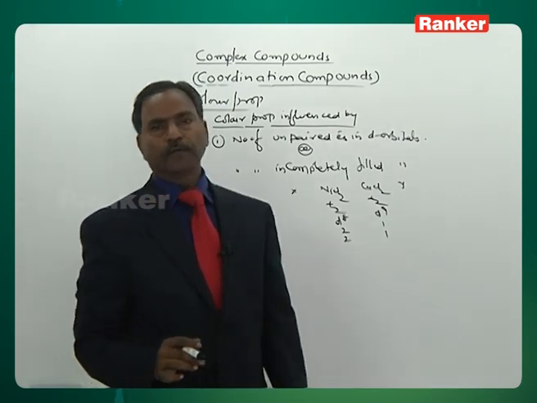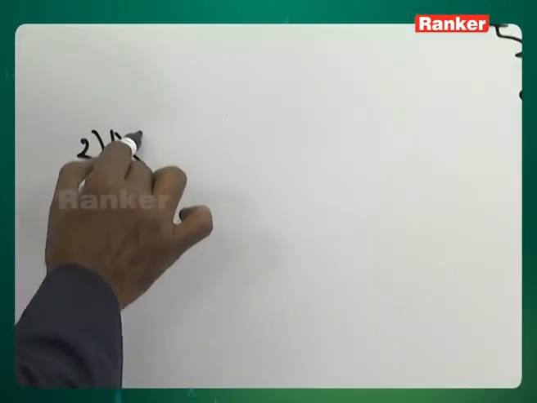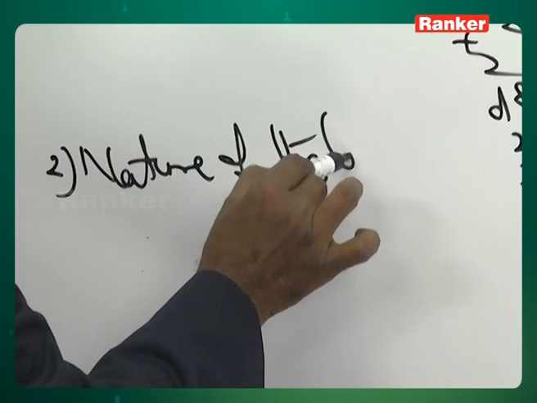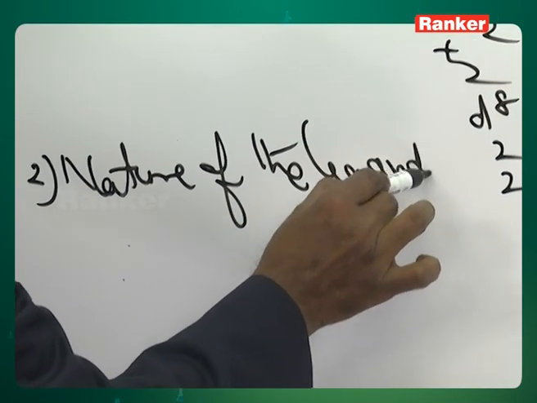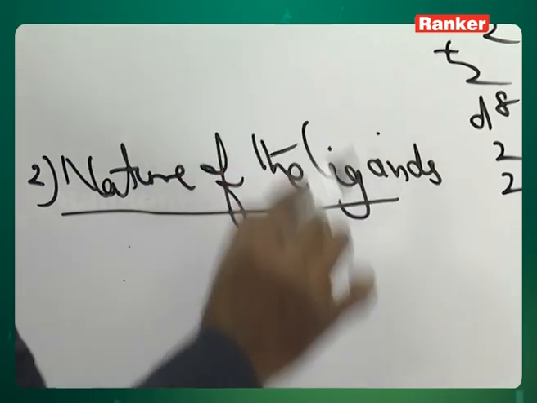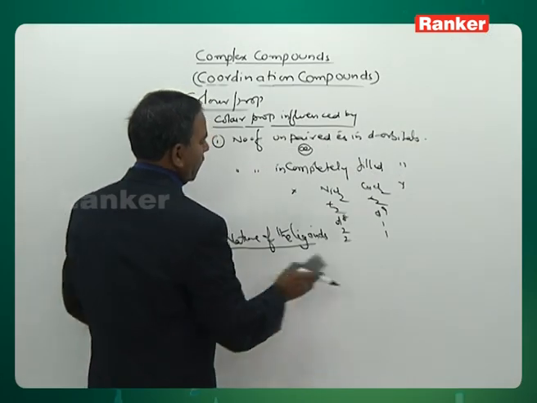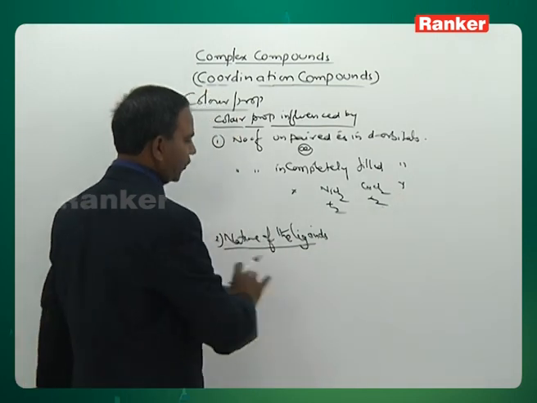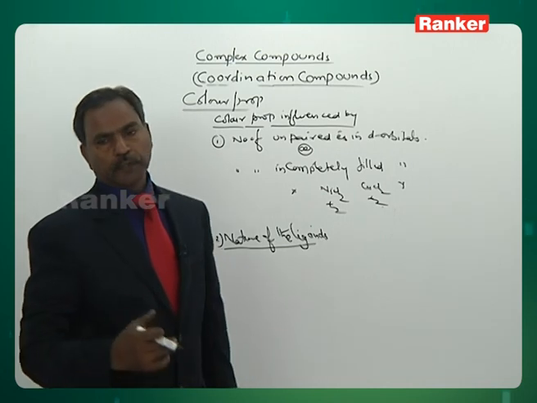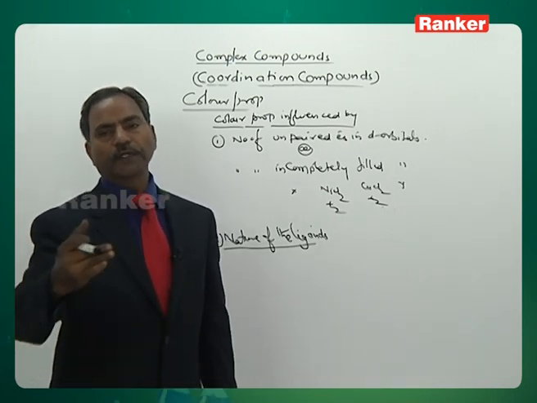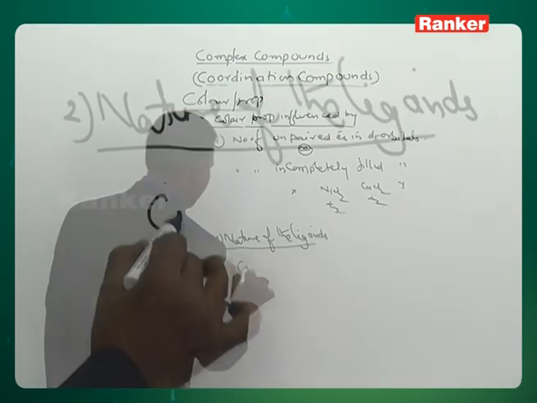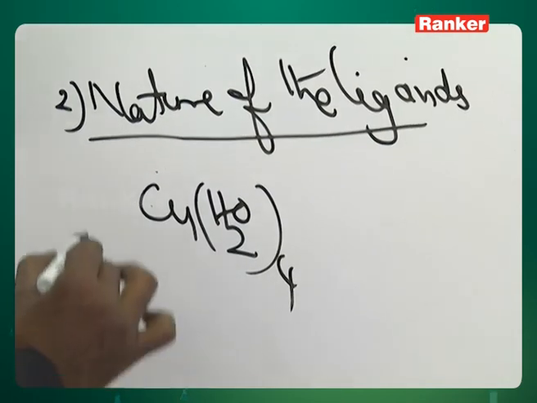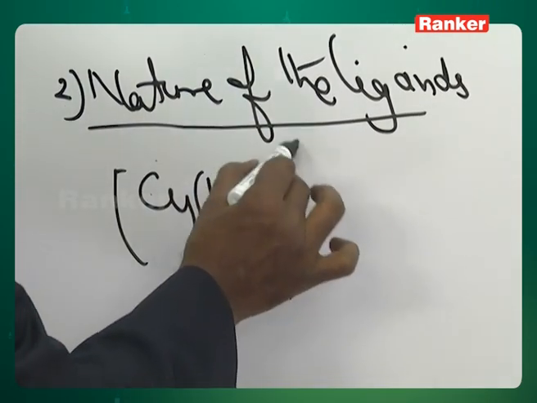Coming to the second factor influencing color: the nature of the ligands. If we talk about the nature of the ligands, I am writing three complexes. You can easily understand how the color changes if the ligand changes. First, one aqua complex, Cu(H2O)4 2+.